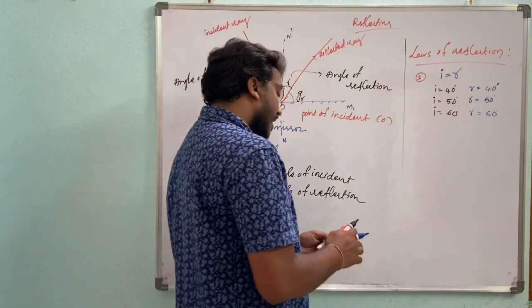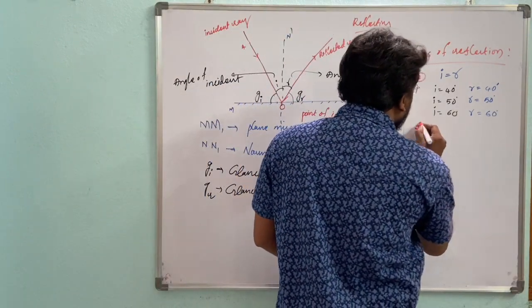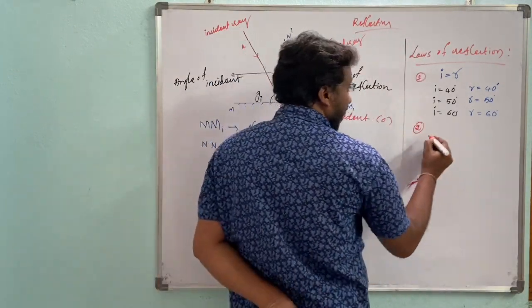Then the second law. What is the second law?